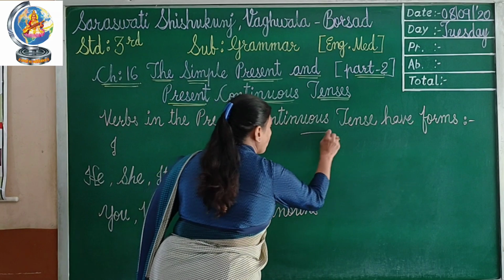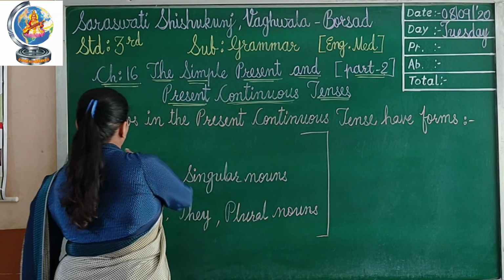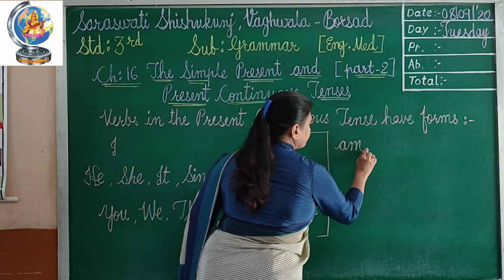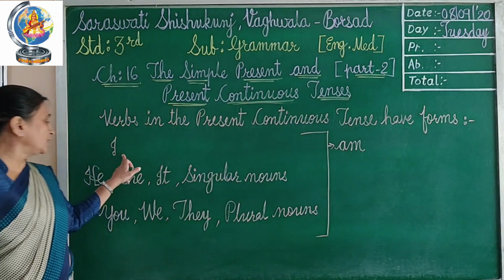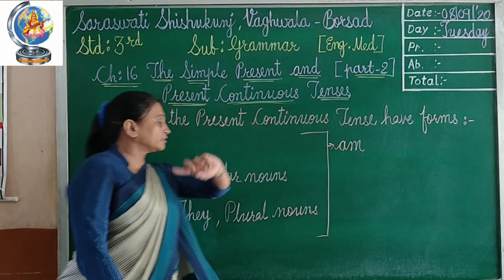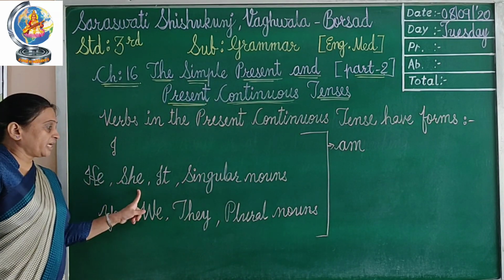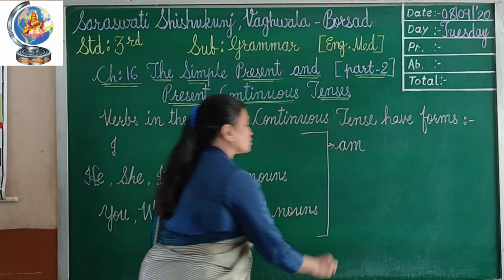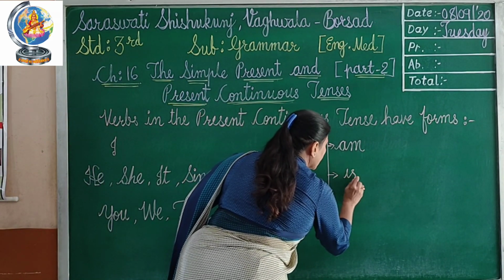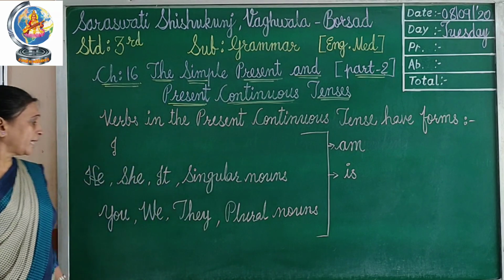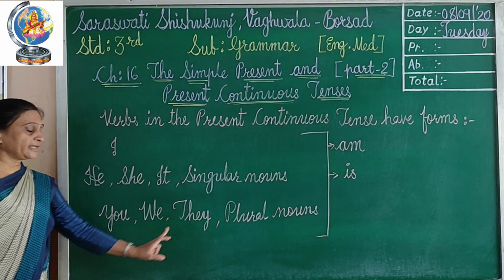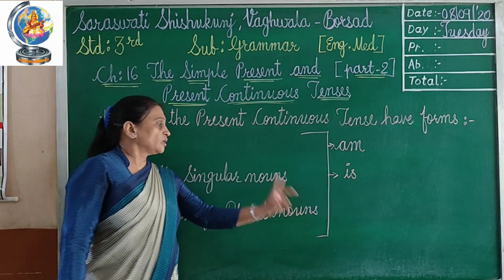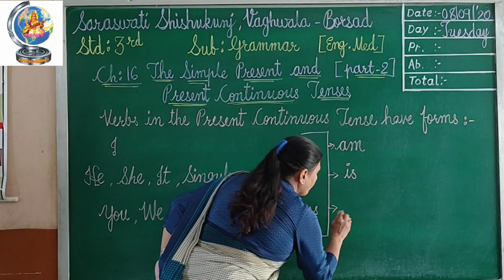Now, how can you make the formation? When you are using I, you have to use am. With he, she, it pronouns and with singular nouns, you can use is. Then with you, we, they and with plural nouns, you can use are.